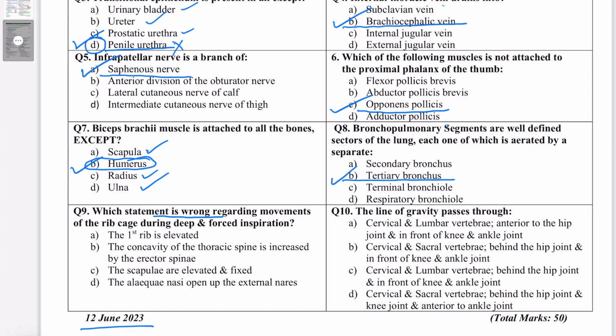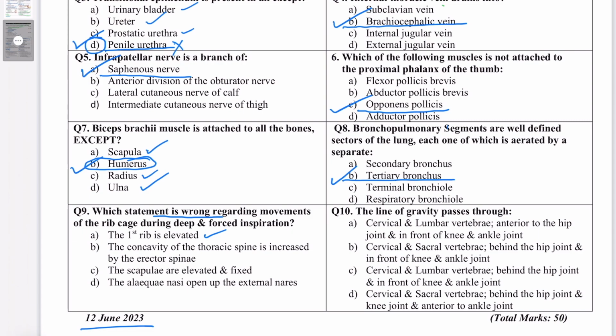So remember that the first rib, of course, is elevated because of the role of sternocleidomastoid and scalenus anterior. These muscles act during forceful inhalation to elevate the first rib. The scapulae are elevated and fixed. That's a role of trapezius as well as levator scapulae. They also act as extrinsic muscles to help elevate the scapulae and fix them to provide action of pectoralis minor.